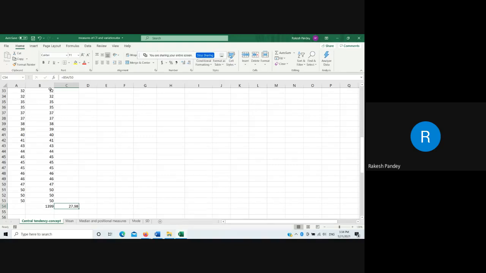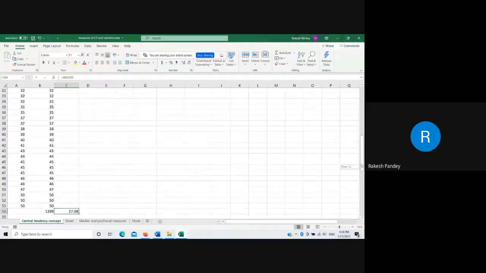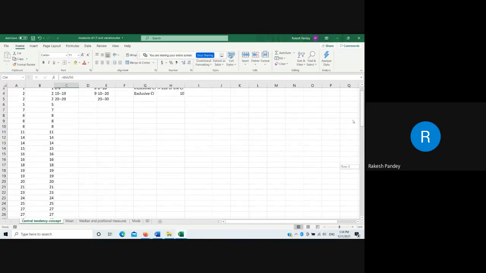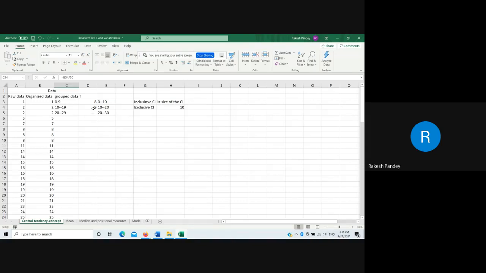Suppose I consider that the population of students includes 50 students, and let us randomly select a few numbers from this.